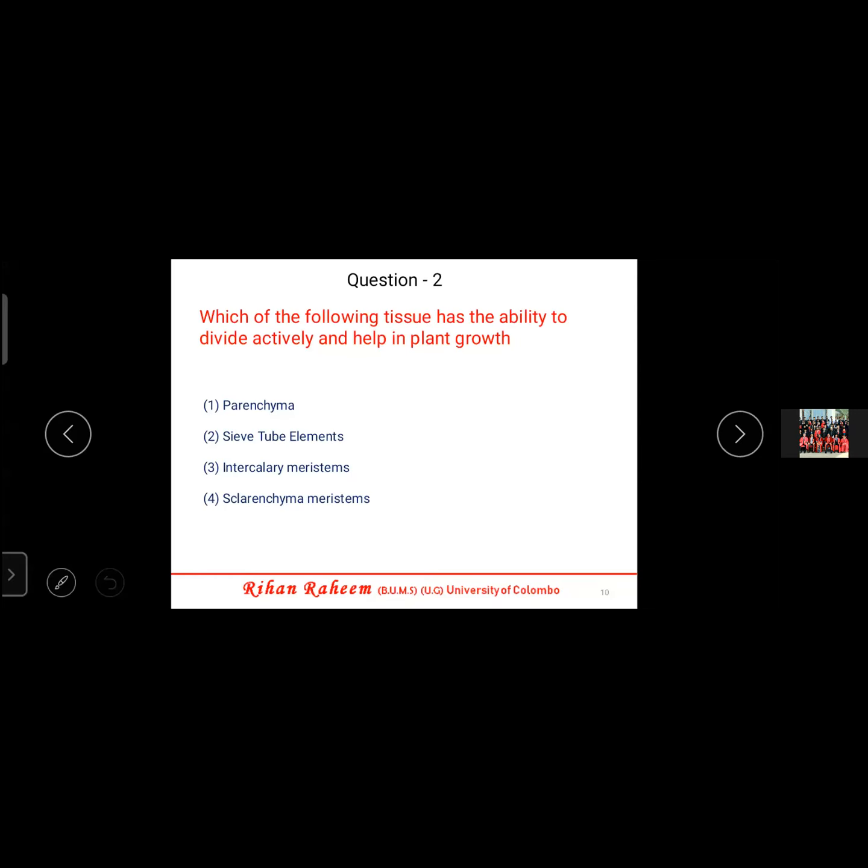One plant cell. Okay, we'll move to question number 2. Which of the following tissue has the ability to divide actively and help in plant growth?